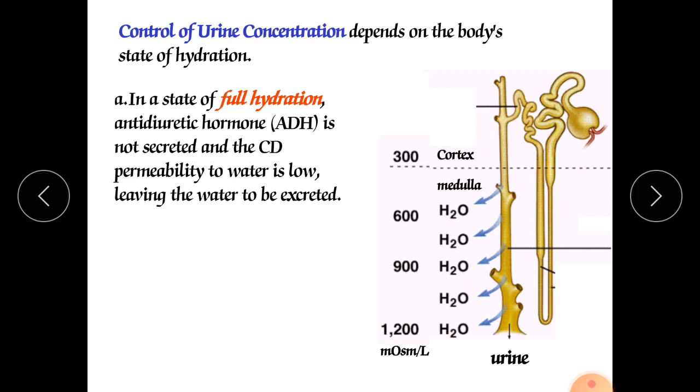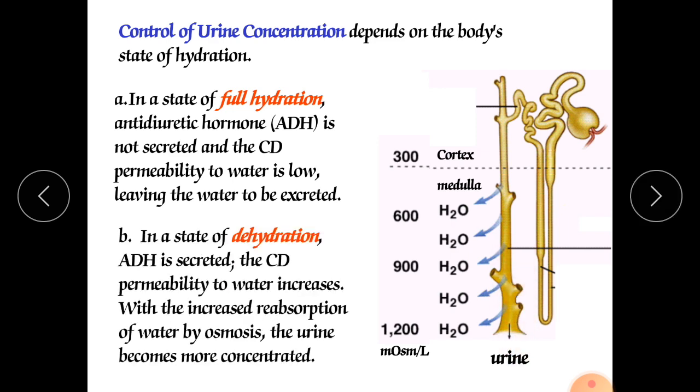So that's why in full hydration the antidiuretic hormone is not secreted. If it is not secreted, whatever water is there is excreted, and dilute urine can be formed. In a state of dehydration, ADH is secreted.